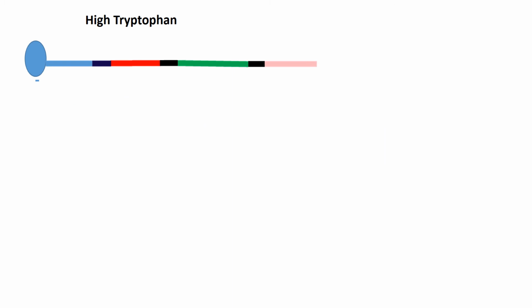Now let us see how the transcriptional attenuation helps in the regulation of the tryptophan operon in the presence of high tryptophan concentrations in the environment of the bacterial cells. In this case also, the trpL gene is transcribed by RNA polymerase, giving rise to mRNA.